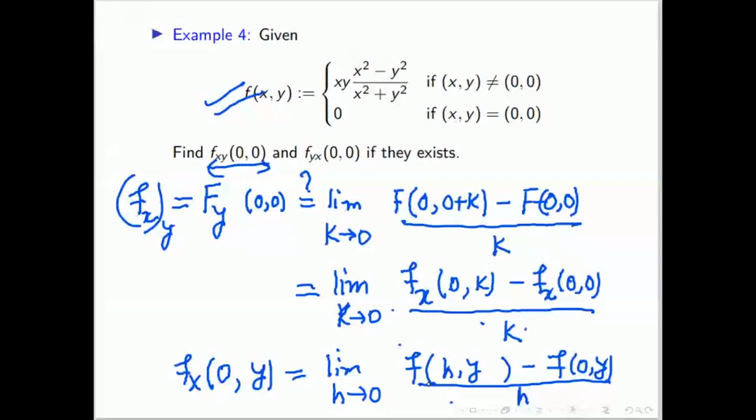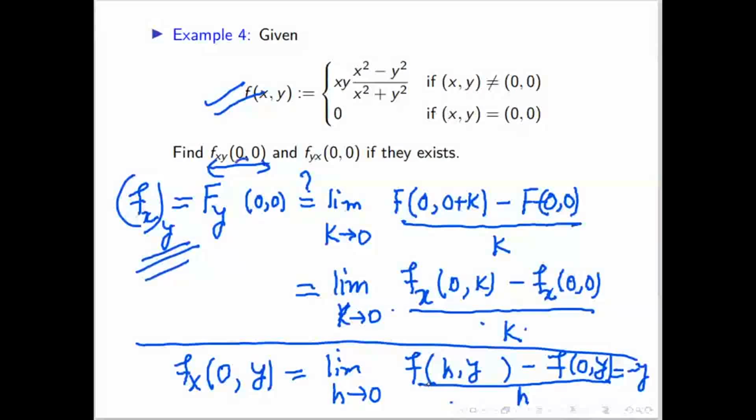Minus y. Minus y, sir. So minus y. So limit 0 comma y, we got minus y. So once we get this, we can calculate this. That means this value. So what will be the value of this and what will be the value of this now? At 0 comma y, value comes minus y.